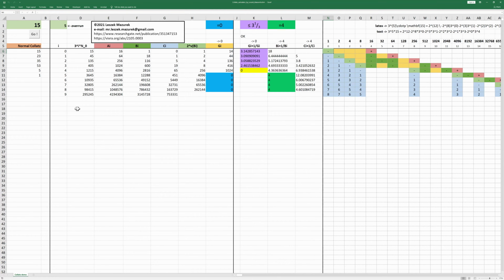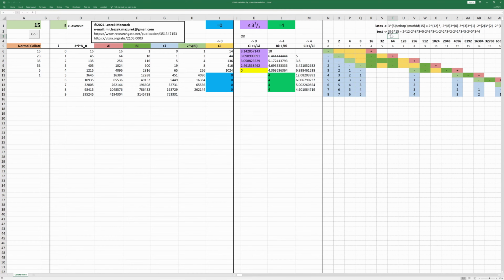Okay, the macro was executed. Here we have a result. The result is in the form described in the paper. On the left side, we have 3 to the power 5 multiplied by our initial number, which is 15. And on the right side, we have different multiplications of powers of 2 by powers of 3. Powers of 3 are increasing in the right direction. So here we have 3 to the power 0, 3 to the power 1, 3 to the power 2, 3 to the power 3, and 3 to the power 4, while at the same time powers of 2 are increasing in the opposite direction: 2 to the power 0, 2 to the power 1, 2 to the power 2, 2 to the power 3, 2 to the power 8, and finally the biggest, 2 to the power 12.